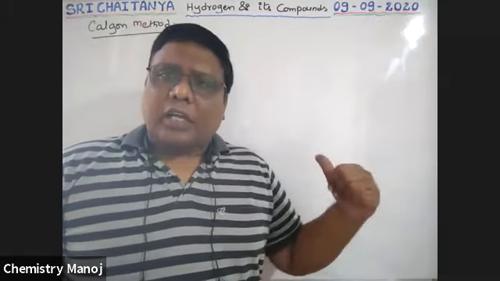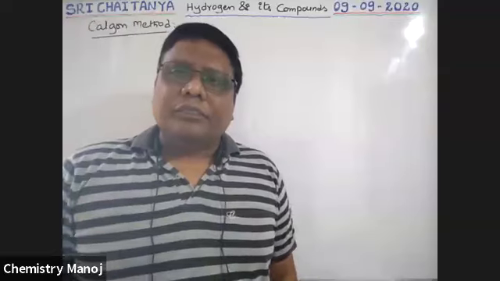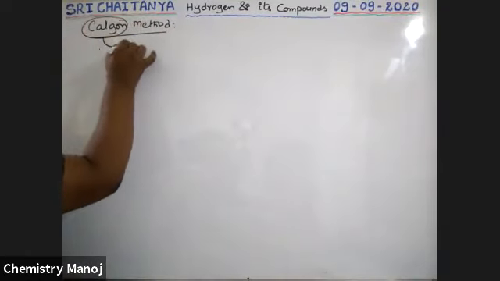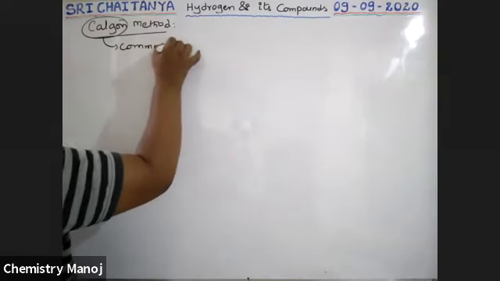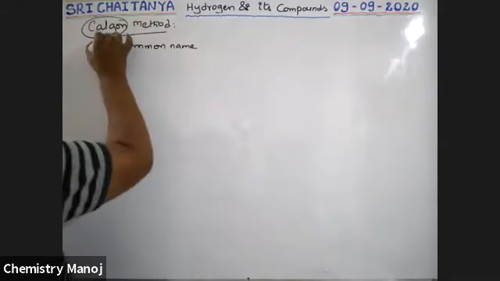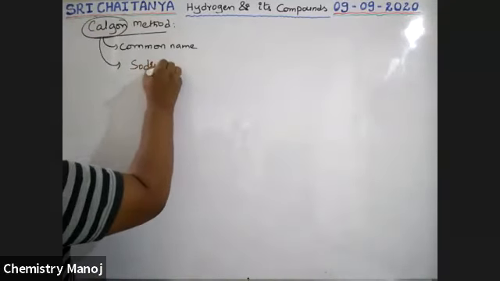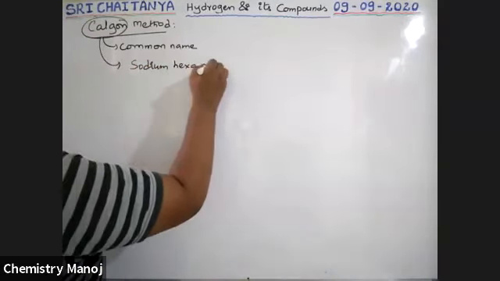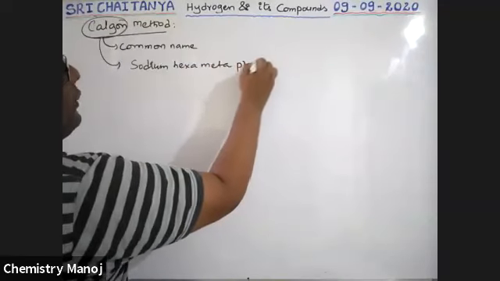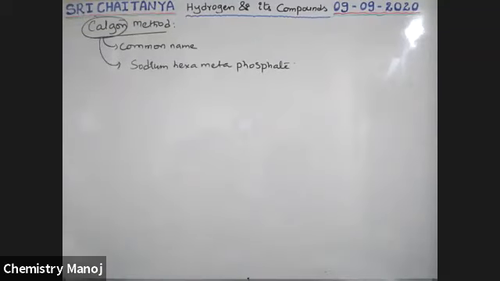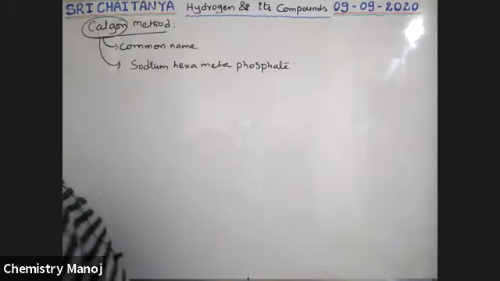Calgon is the common name for the chemical compound. Actually Calgon is nothing but sodium hexametaphosphate.